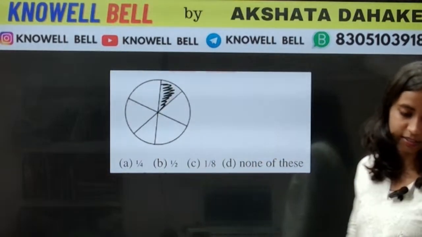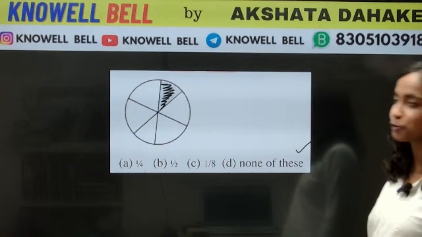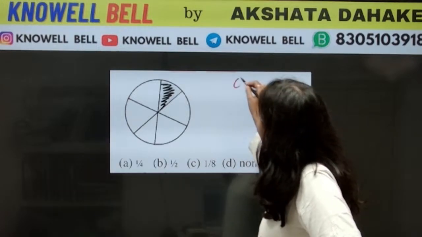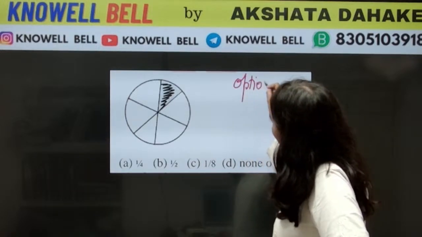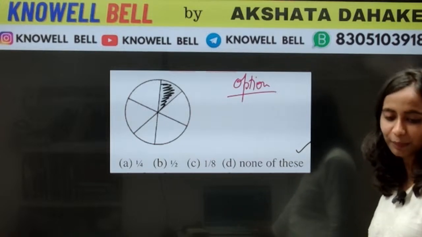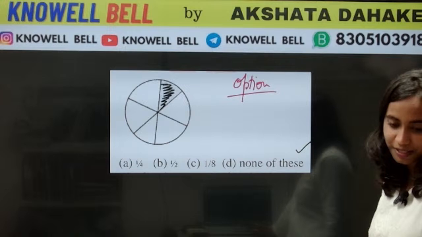Okay, the first answer is given by Kavya, that is option D. Harshita, 1/6. Have a look at the options, Harshita. क्या options में 1/6 given है? We have to give the answer from the options. Is 1/6 in the options? Same goes with Namita. Have a look, Namita. Is there 1/6 in the options?